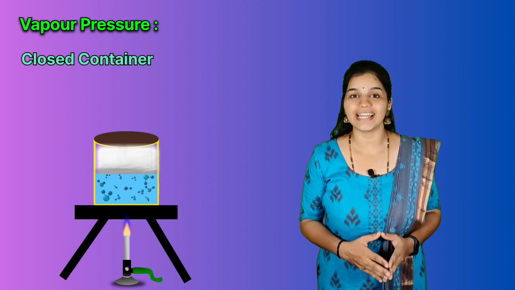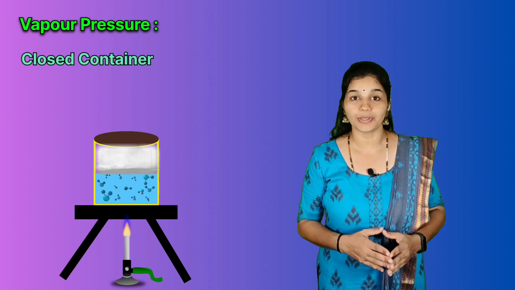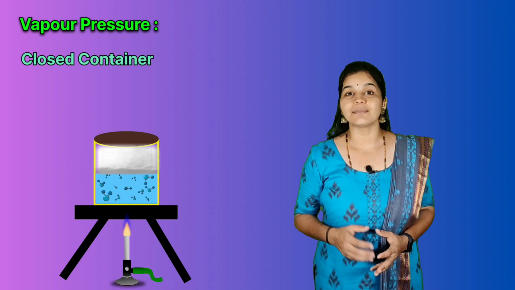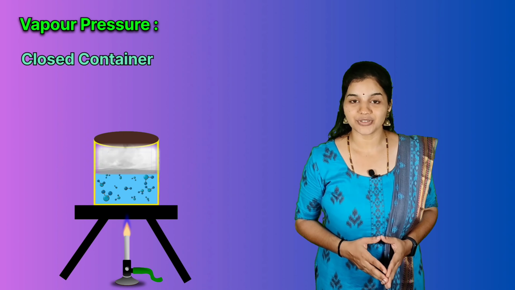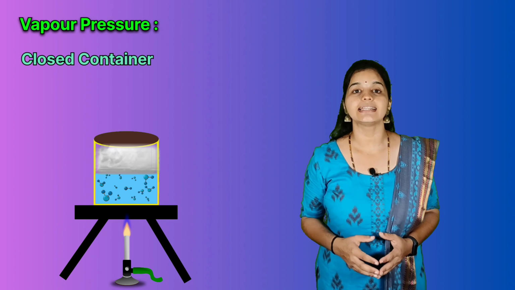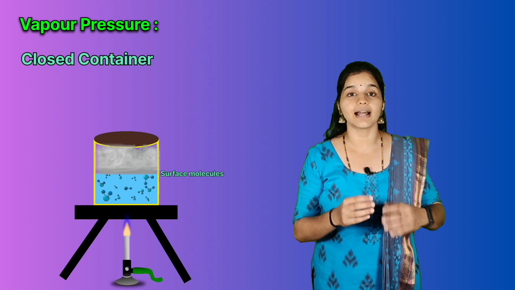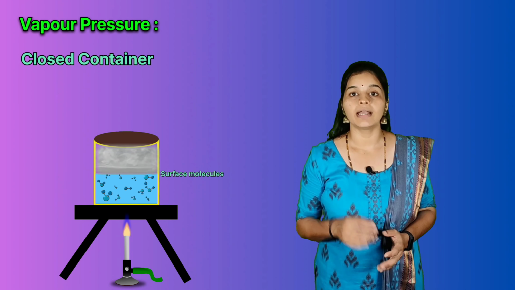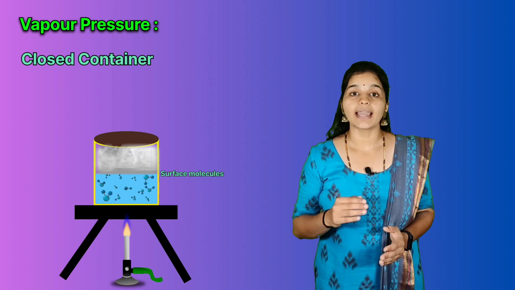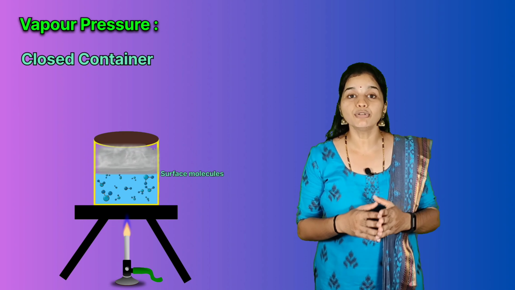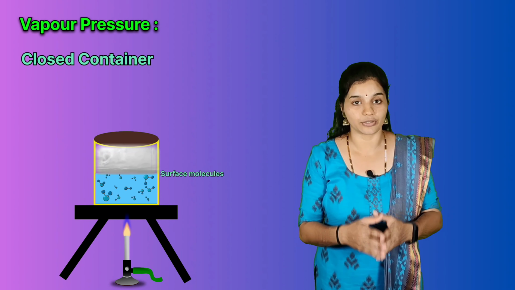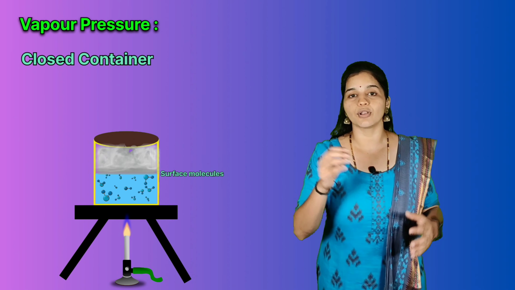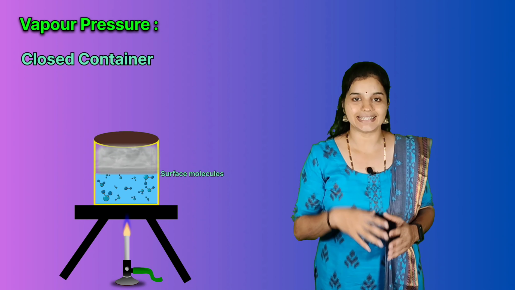I told you that the molecules undergo vaporization. Can you tell me which molecules are undergoing vaporization? It is the surface molecules that are undergoing evaporation because they have high energy and are bound to a smaller number of surrounding molecules compared to the molecules of water which are present inside.